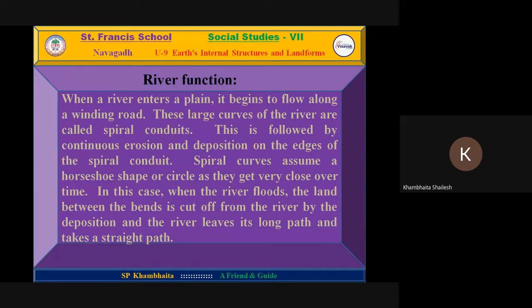This is also called spiral conduit. It is continuously going on, and as we know, during the flood, the river deposits whatever it brought. It may be different kinds of minerals, rocks, or other things. It deposits at the edge or river bank.